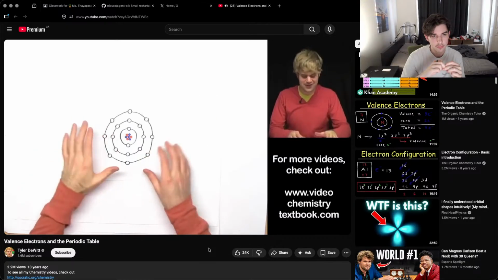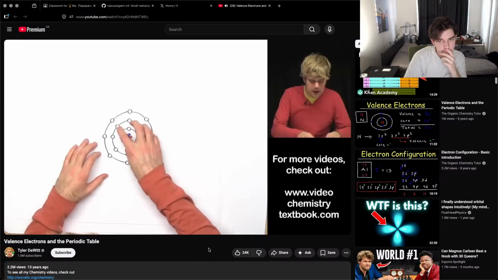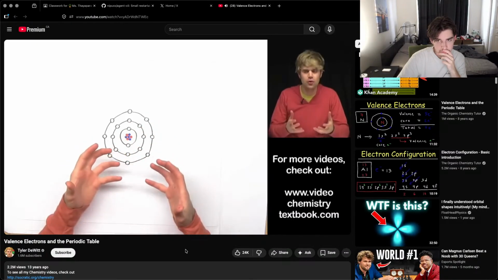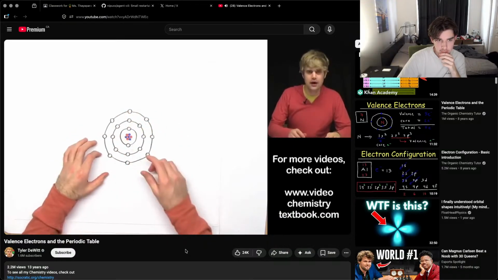So let's get started. Okay, so check out this diagram of an atom I have here. In the middle is the nucleus with protons and neutrons. And now look at all of these little circles. Each one of these circles represents a spot that could hold one electron. You can think of these as like parking spots for electrons, or like theater seats for electrons. And these spots for electrons are organized into these circles. These circles are called energy levels, or shells.